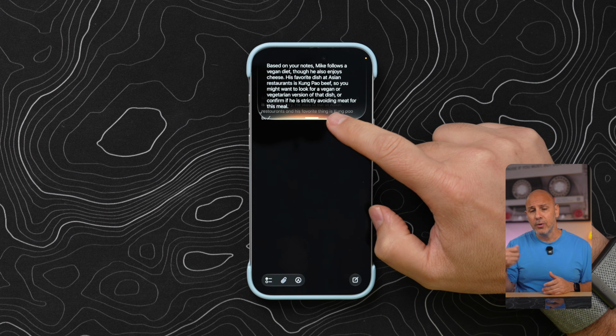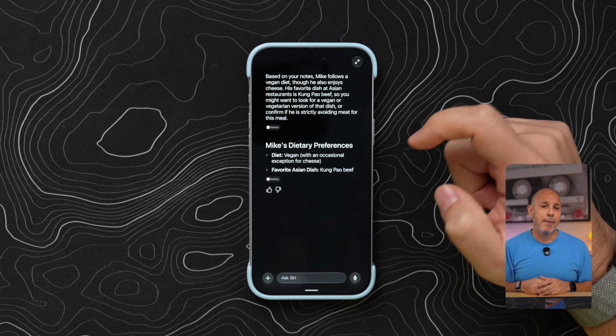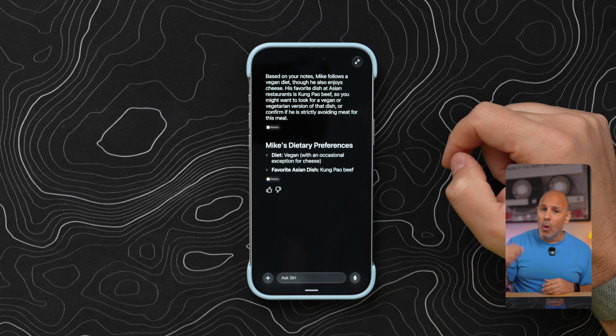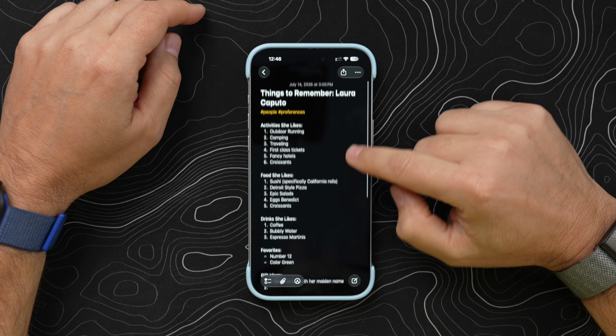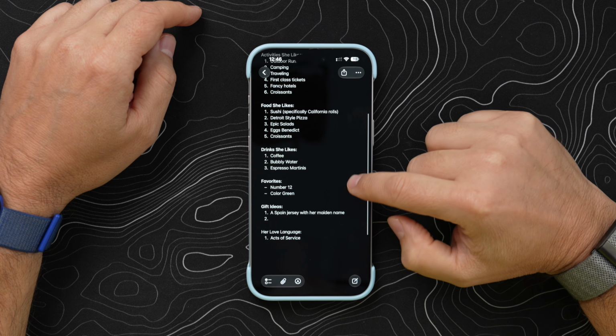I could ask Siri, hey, I'm going to order food from this restaurant. What should I get Michael? And it will read back to me what Michael's preferences are, Michael's dietary restrictions. This even works so far as that if you were to create a contact or a note listing for a spouse or significant other, you could say things that they like, things that they prefer, what are the things that they favorite like to do.